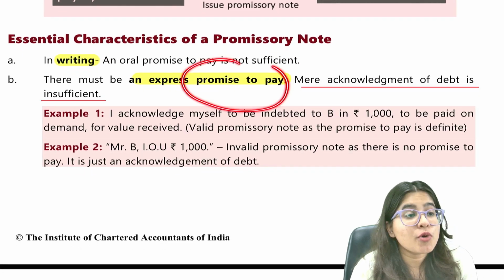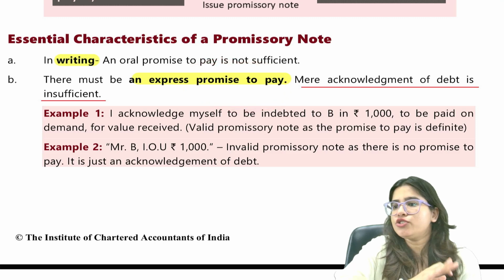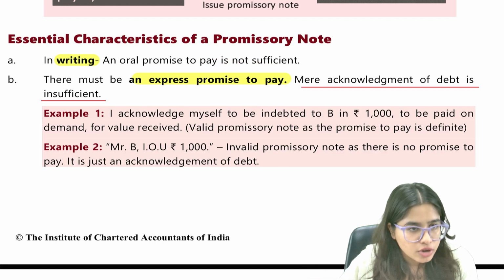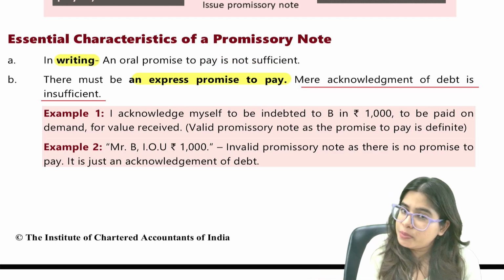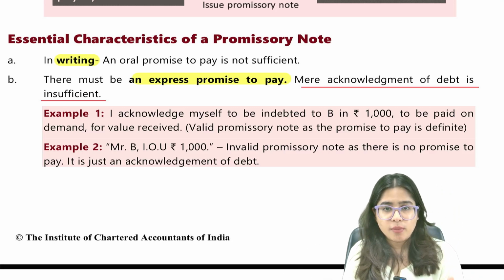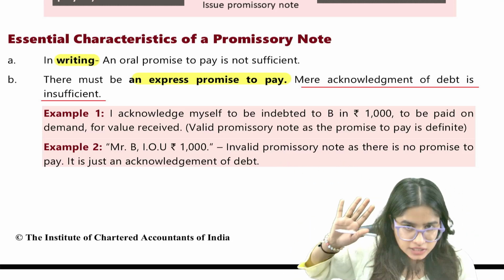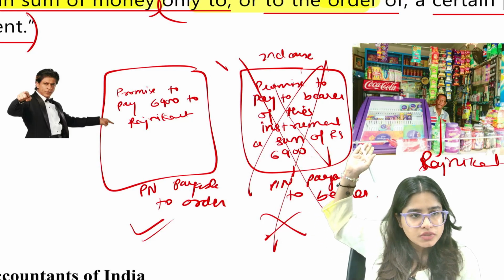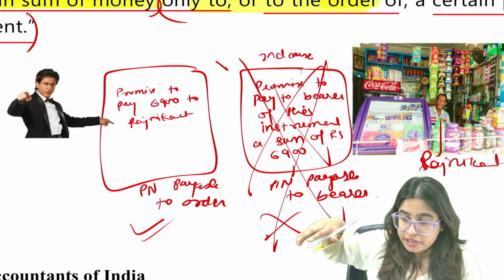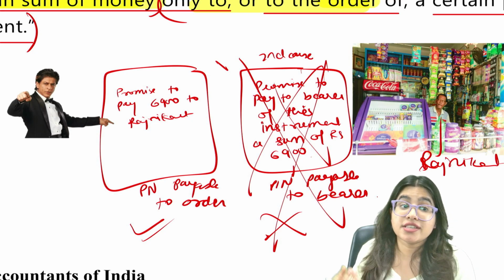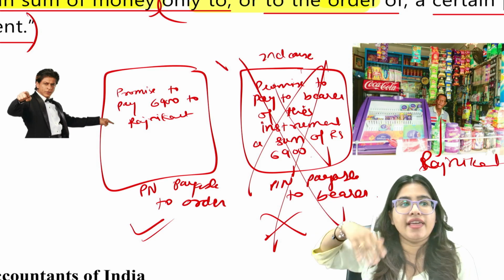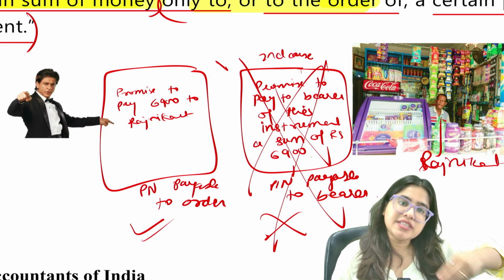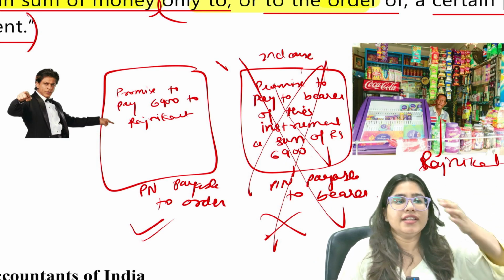Secondly, there should be a promise to pay. Promise means it should be unconditional. First of all I am acknowledging that yes, I have to pay you rupees 6,000. Secondly, I am making a promise that on this particular date I'll pay you rupees 6,000. For example, Shah Rukh Khan bought some groceries worth rupees 6,900. First he acknowledged, yes, I have to pay you rupees 6,900, and then he made a written note where he promised, I'll pay you this much after 3 months or on this particular date. Then that is a promissory note.